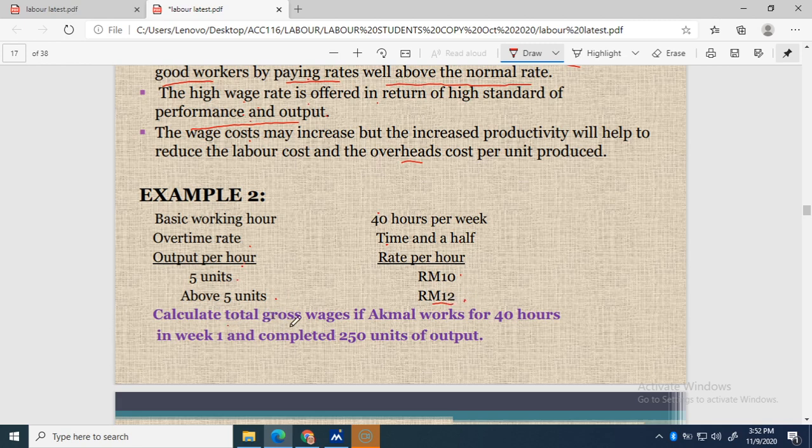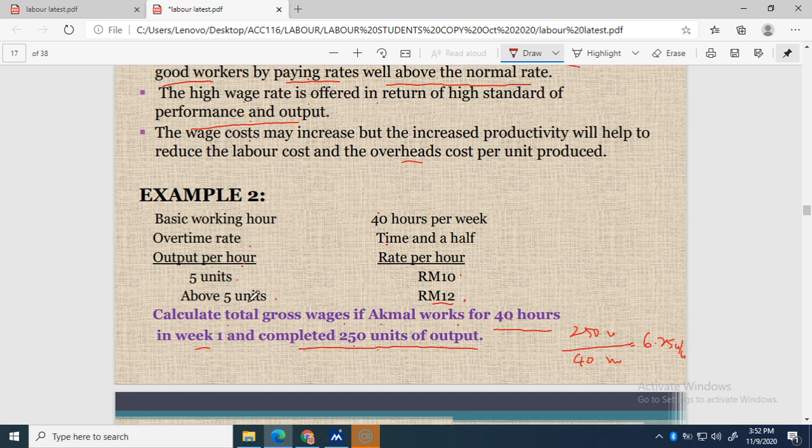Calculate the gross wages if Akmal works for 40 hours in week 1 and completes 250 units of output. Within that 40 hours, Akmal can complete 250 units. So how many units per hour? 250 units divided by 40 hours gives 6.25 units per hour.